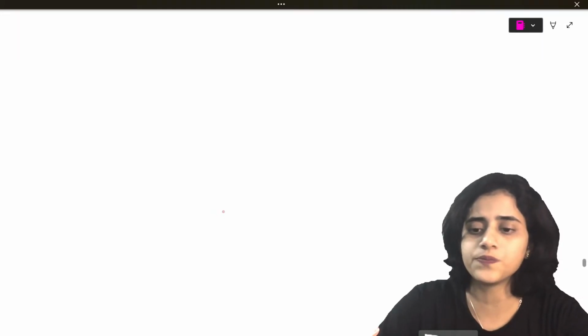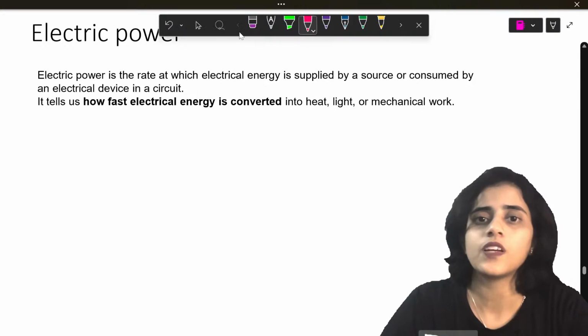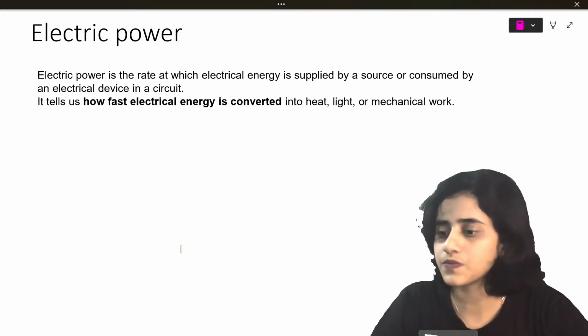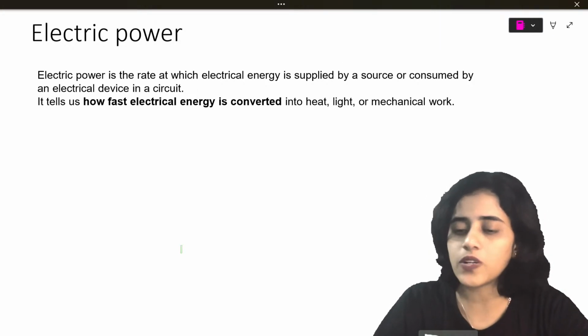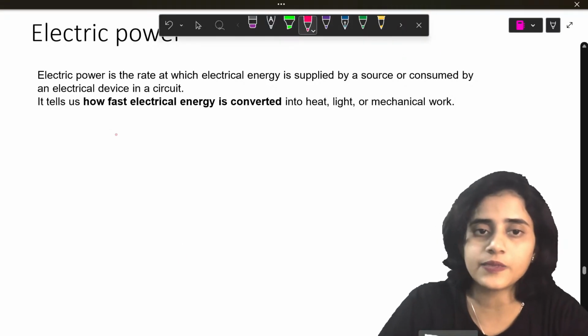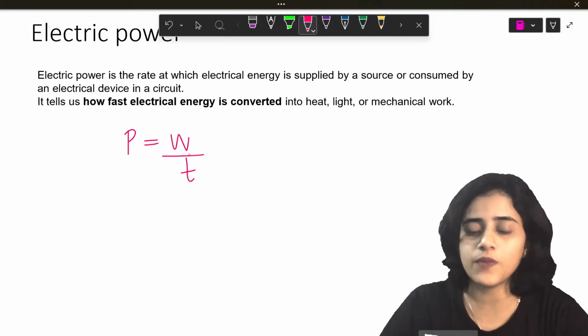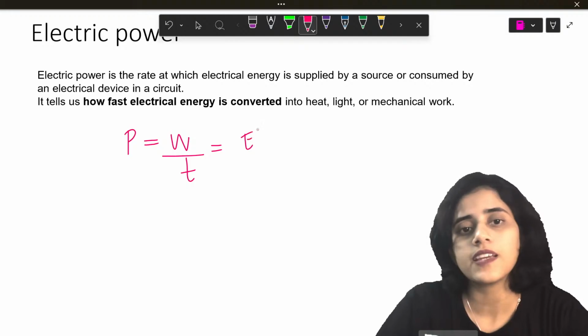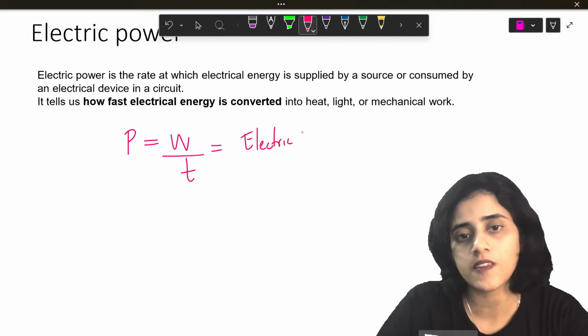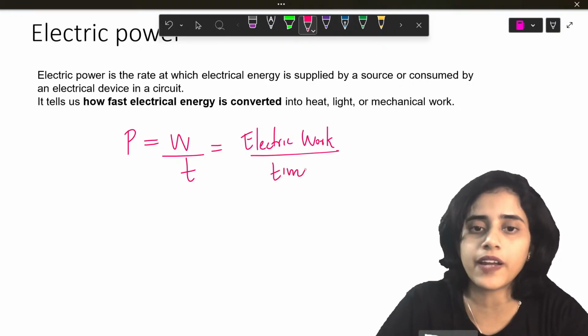Now we can move on to power. Let's look at electric power. What is electric power, students? Mathematically, power is work done by time. So it is basically electric work divided by time.